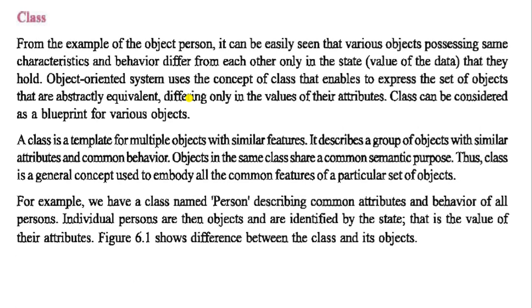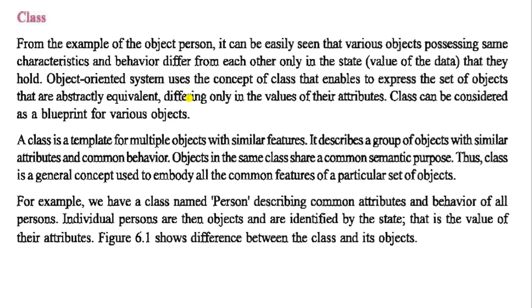Okay, another topic is the class. What is a class? From the example of the object person, it can be easily seen that various objects possessing the same characteristics and behavior differ from each other only in the state that they hold. Object-oriented systems use the concept of class that enables expressing a set of objects.